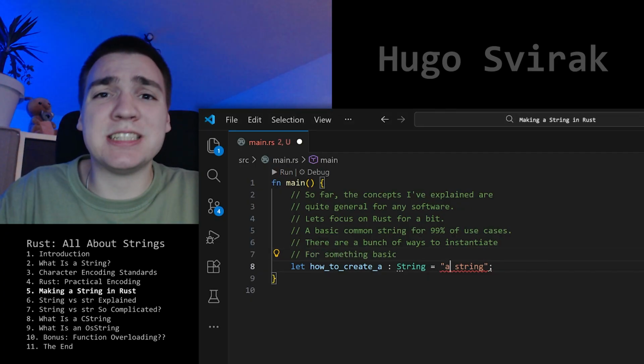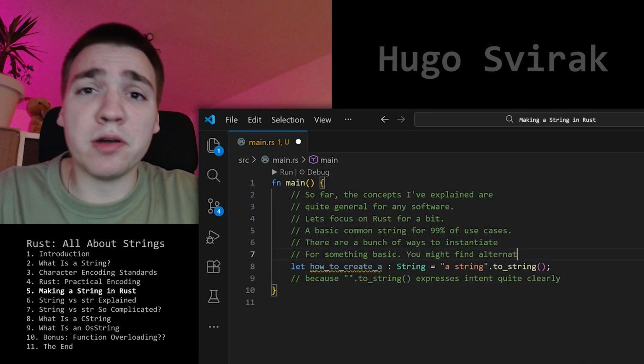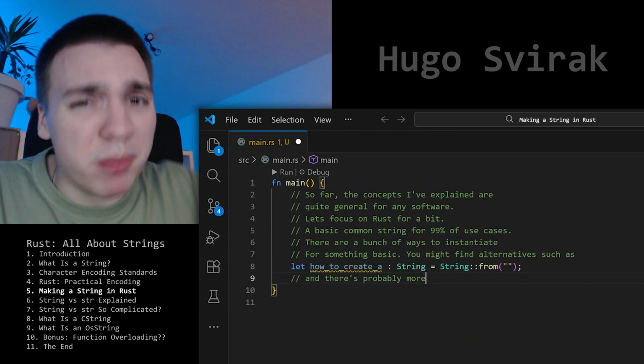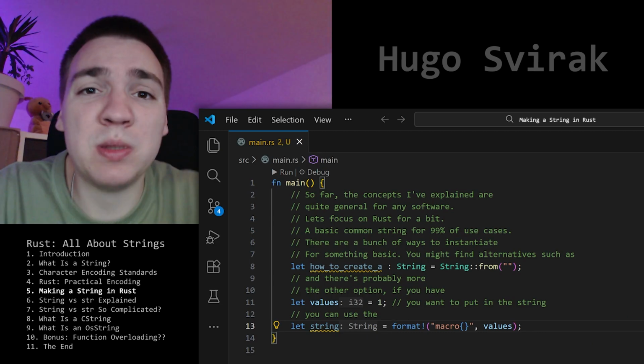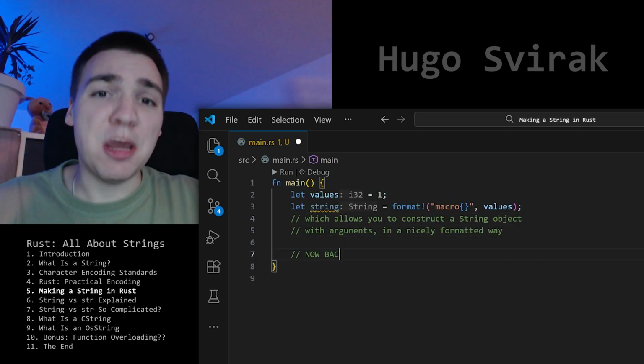For something basic, I would suggest adding .to_string because it expresses intent quite clearly. You might find alternatives such as into, to_owned, String::from, and there's probably more. The other option, if you have values you want to put in the string, you can use the format macro, which allows you to construct a string object with arguments in a nicely formatted way. Now back to more theory.